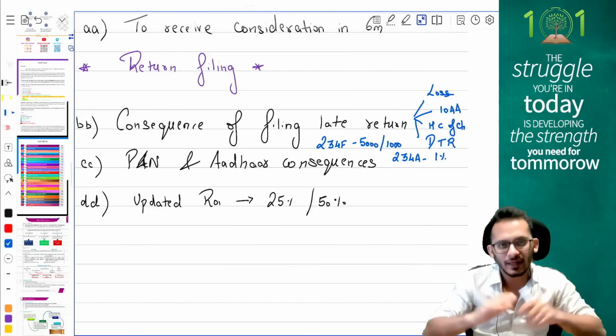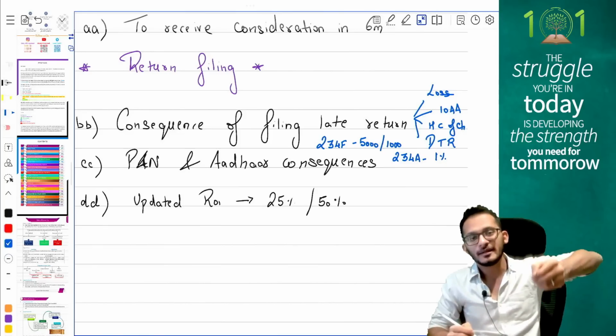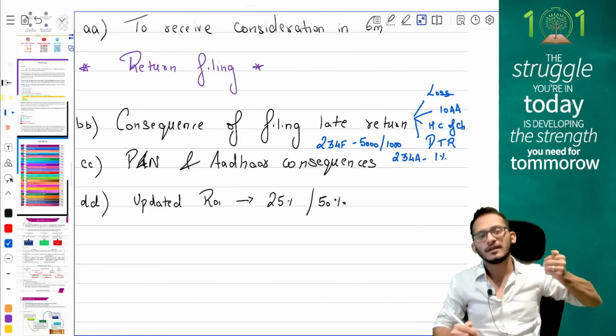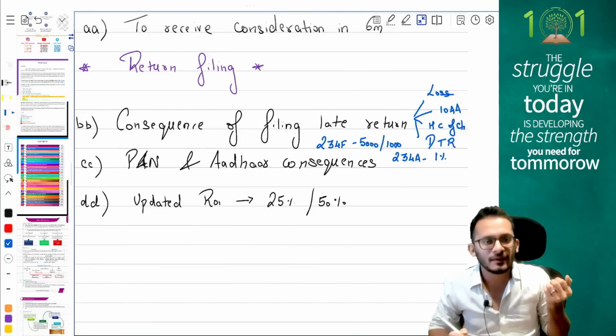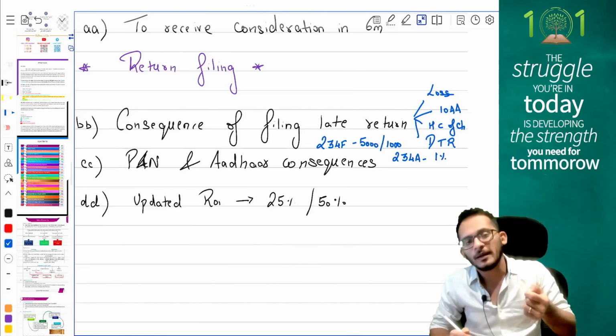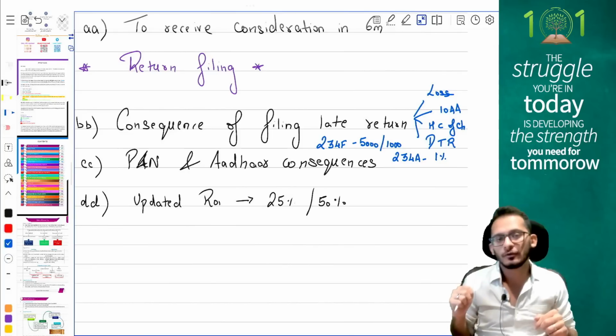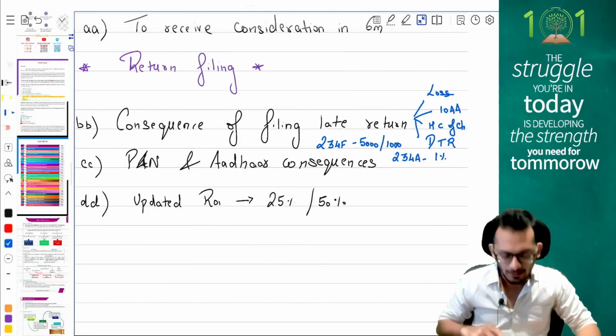Let's start over again, people. Your assessment year is closing right now. Within 12 months from the end of the assessment year, if you file an updated return, you'll be levied an extra payment of 25%. And if you're going after 12 months but before 24 months, you'll have to pay an extra payment of 50%.